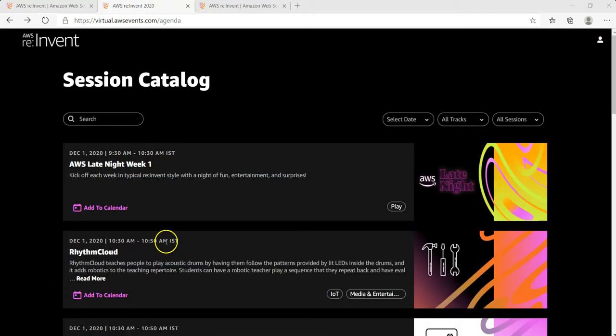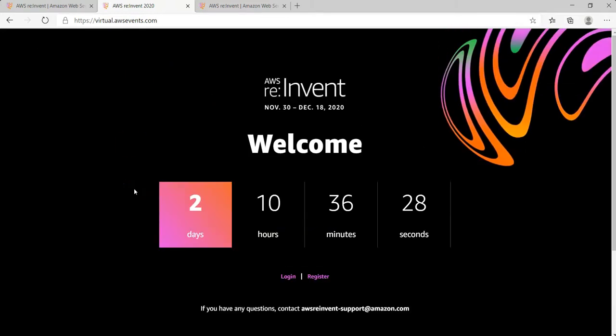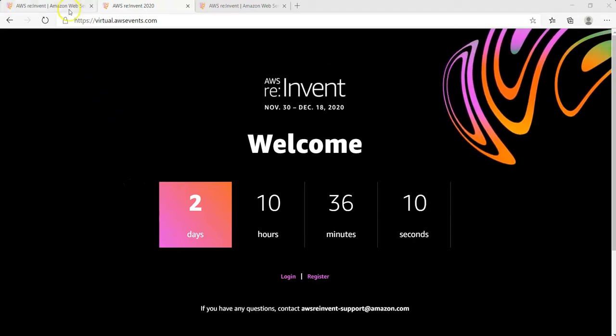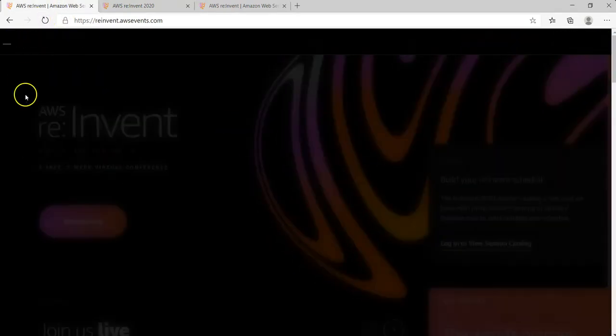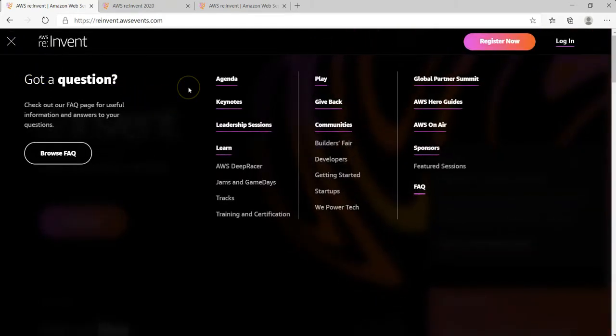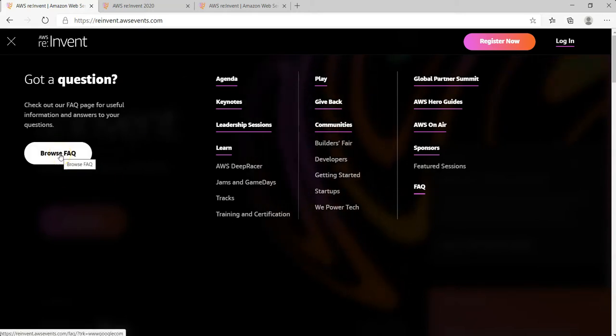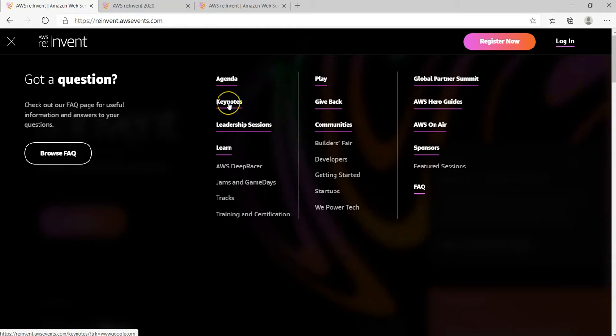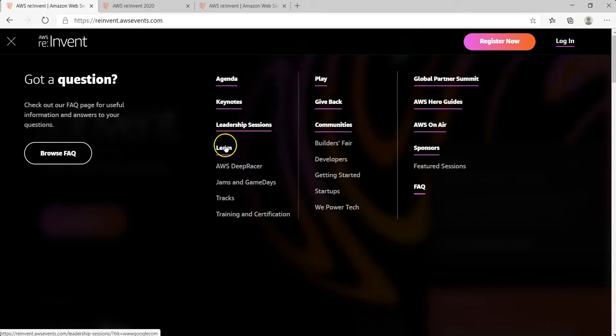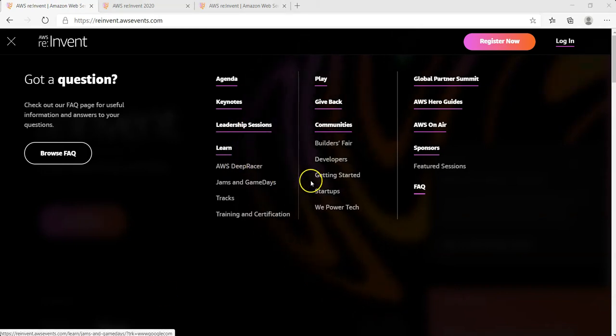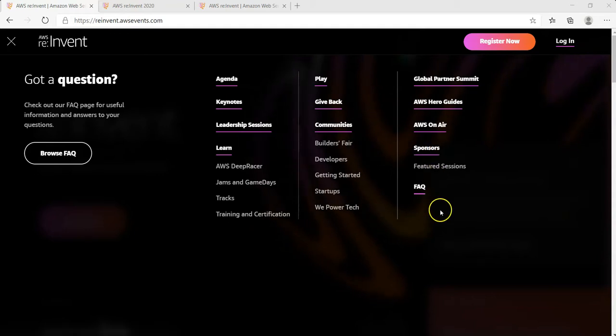If you want to see all the options that were available prior to signing into our account, then you need to log out from here and go back to the main page of re:Invent that we have already opened on this tab. Here on this menu, you can click on all the information that is available to us. You can explore the FAQs, you can see the agenda, you can see when the keynotes are going to happen, and the leadership sessions on different topics and all the other things that are going to happen during this event by following all these links.